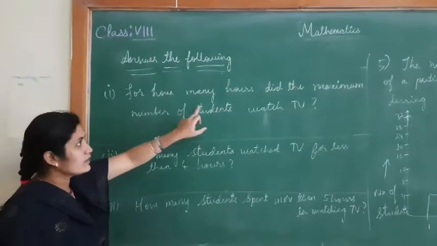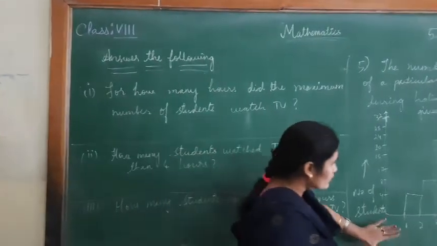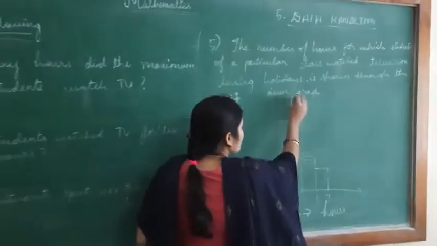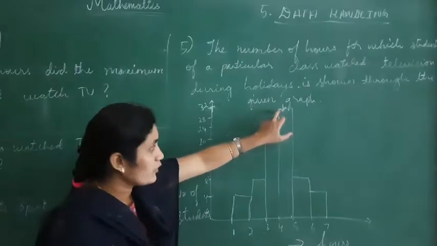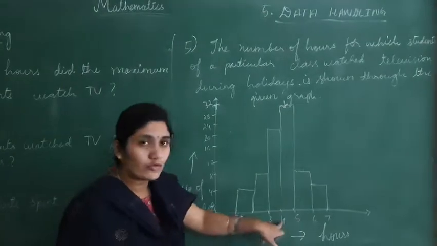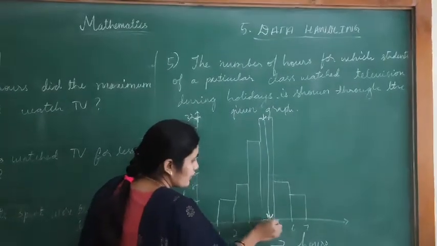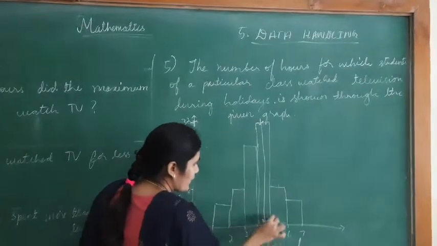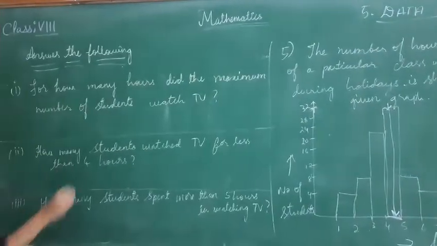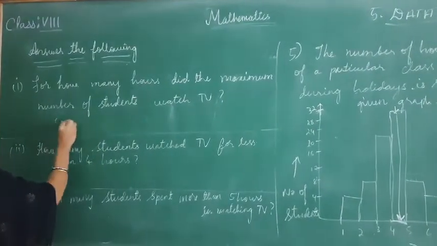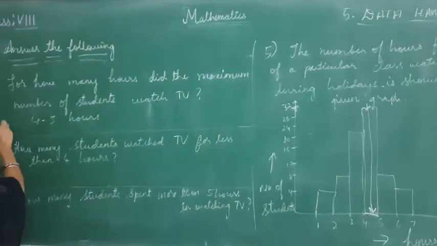For how many hours did the maximum number of students watch TV? By observation here we can say that 32 is the maximum number of students, who watch TV for 4 to 5 hours. So this is the 4 to 5 hours bar of the graph, where we see the maximum number of students watch TV. So for how many hours did the maximum number of students watch TV? 4 to 5 hours. This is the solution.